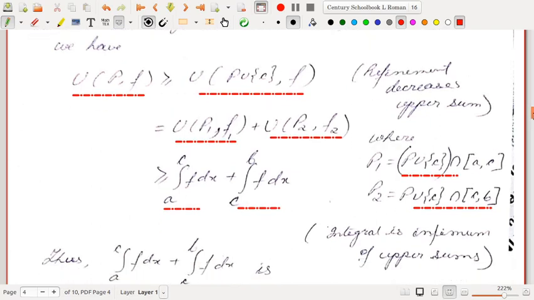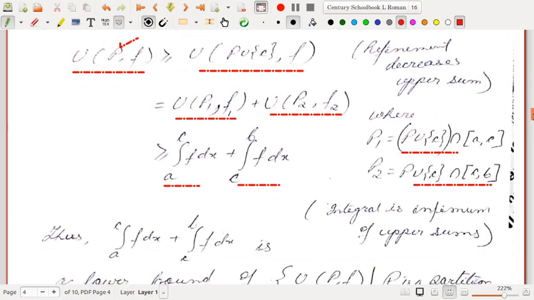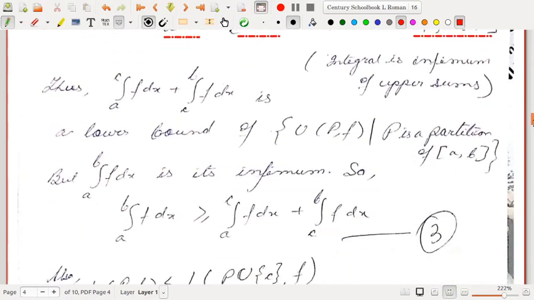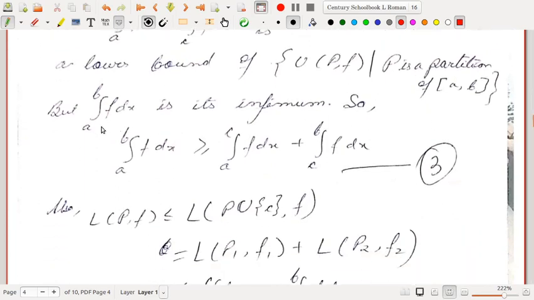So now what we see is that we started with any partition P of AB. So for any partition P of AB, we have UPF is greater than or equal to this quantity. So this quantity is a lower bound of the collection of all UPFs, such that P is a partition of AB. But what was the integral from A to B of F dx? F is also integrable, so it is the infimum of all such upper sums. So what should be the relation between them? The integral A to C of F dx plus C to B of F dx was one of the lower bounds, and this is the greatest lower bound. So the relation is this.